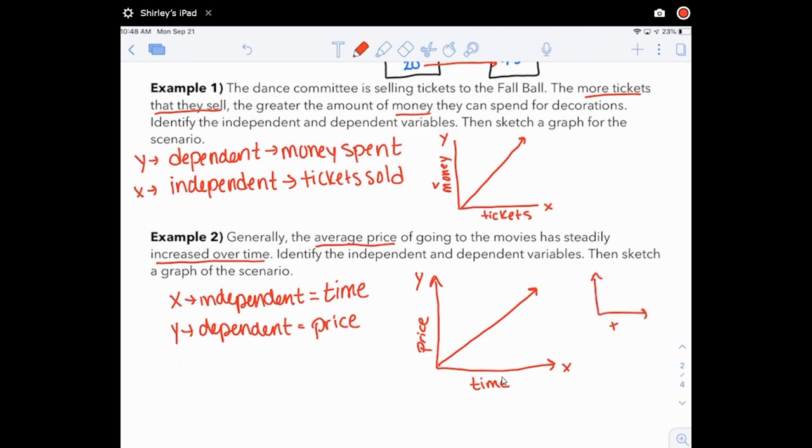Right? So I have time here and I have price here. Is it possible to have the same type of graph we were looking at in the ocean where I might be increasing and then flattening out? Increasing and then flattening out and then increasing. Would there be a situation then where I start to go down, and what would that mean? So really try to think, is there a situation where this is happening, or am I just definitely stuck here? So think about the difference there. Can you come up with something?